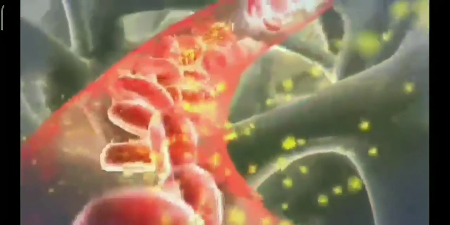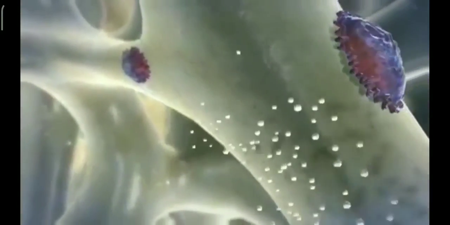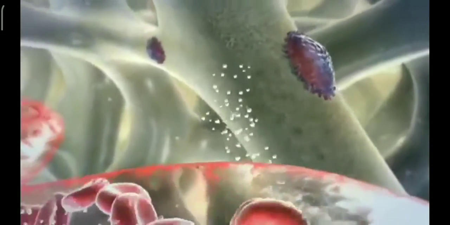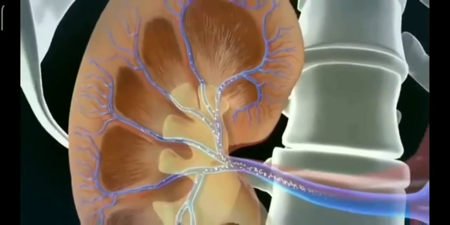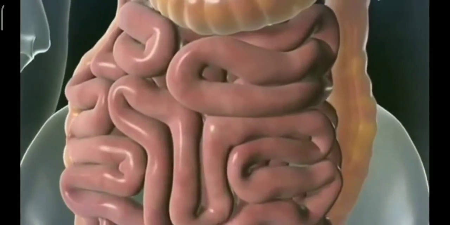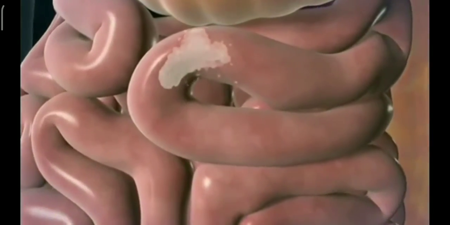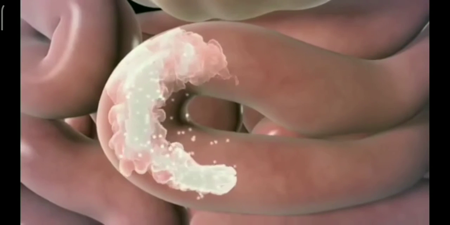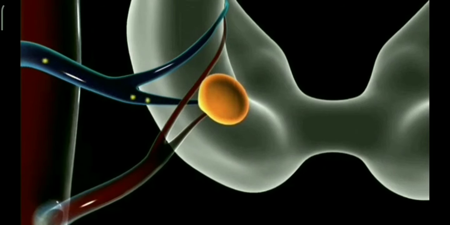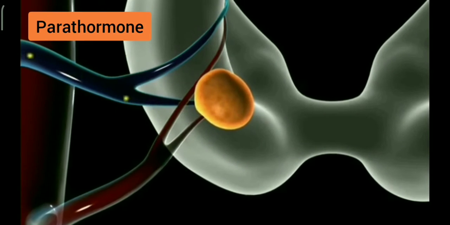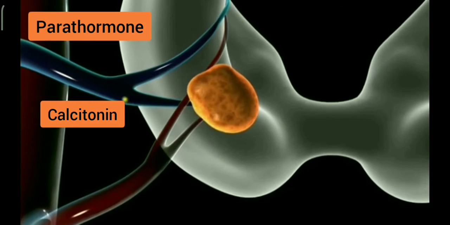Release of parathormone increases blood calcium level. It draws calcium from bones, increases calcium absorption in the digestive tract, and reduces loss of calcium in the urine. Secretion of parathormone is under feedback control of blood calcium level. Concentration of calcium and phosphate is maintained by parathormone and calcitonin.